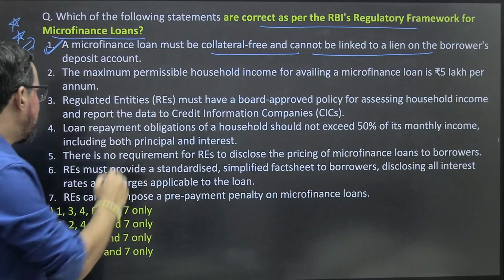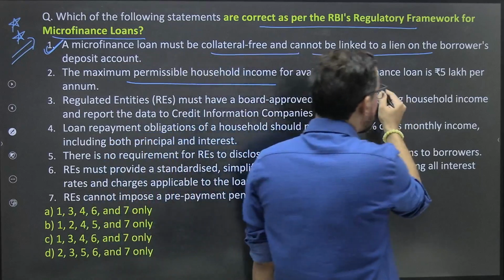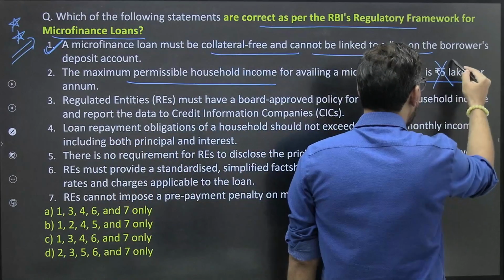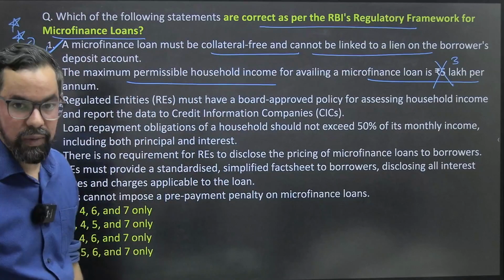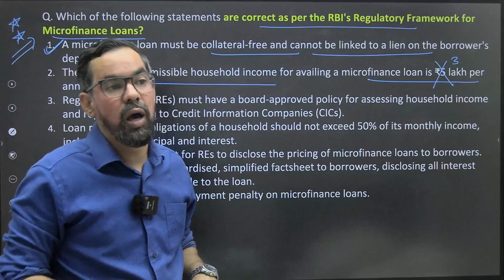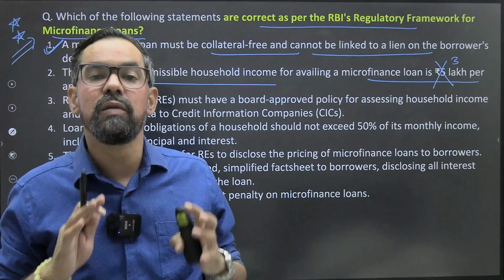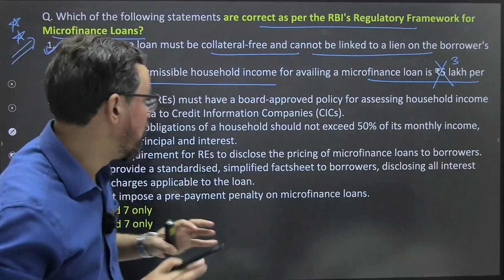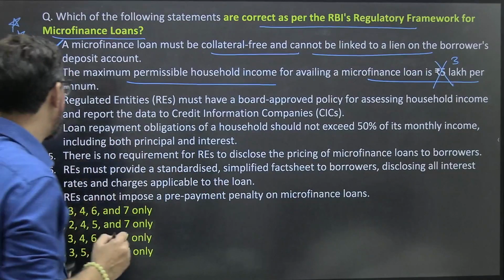The maximum permissible household income for availing a microfinance loan is not 5 lakh but 3 lakh. This is the major requirement. If someone is applying for a microfinance loan, their annual income should be less than 3 lakh rupees. Even the repayment should be 50%.